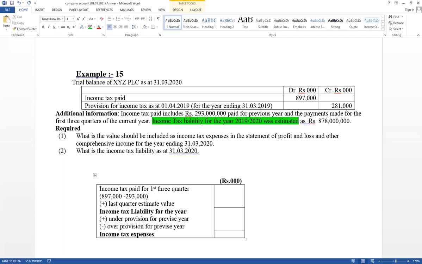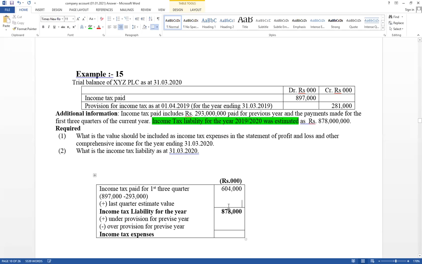897,000 minus 293,000. Therefore, 604,000. That is the first three quarter paid amounts. Now, the last quarter estimate value has not been given. The current year last quarter estimate value is not given. It has given the income tax liability for the year, 878,000. That value should be included here.